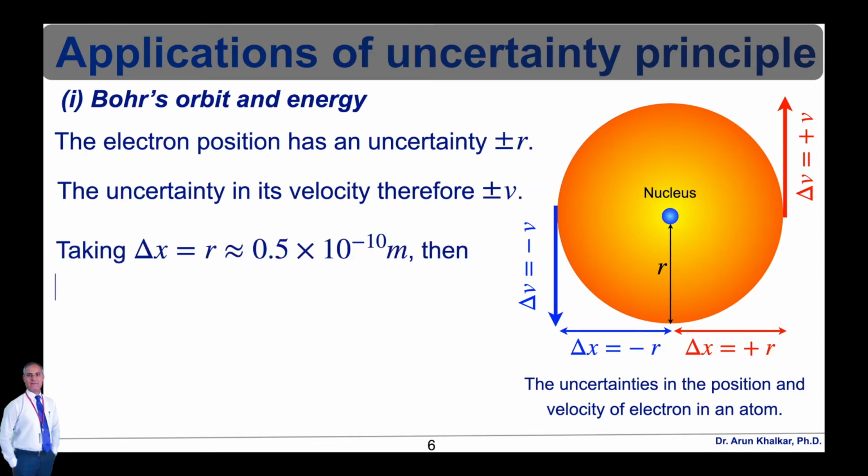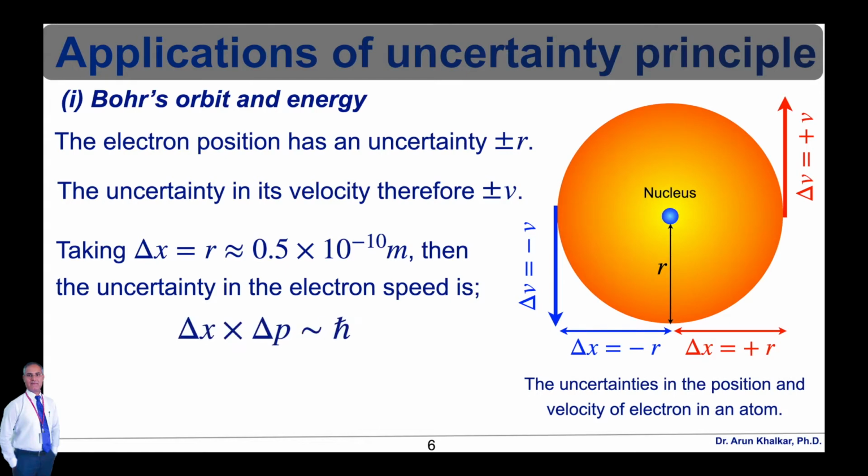Let's consider delta x equal to r, the radius, nearly 0.5 into 10 raised to minus 10 meter, so 0.5 angstrom unit. Then to calculate the uncertainty in the electron speed, delta x multiplied by delta p is nearly equal to h bar, where h bar is the reduced Planck's constant.